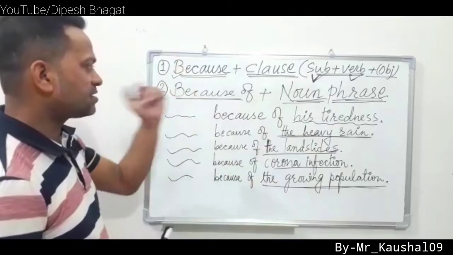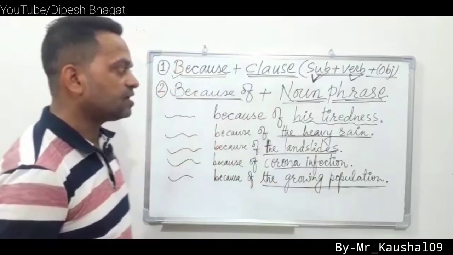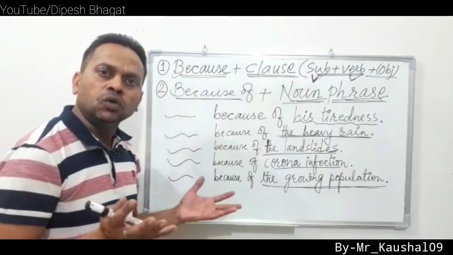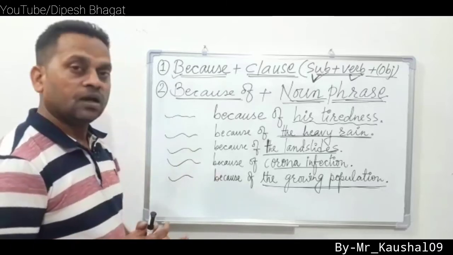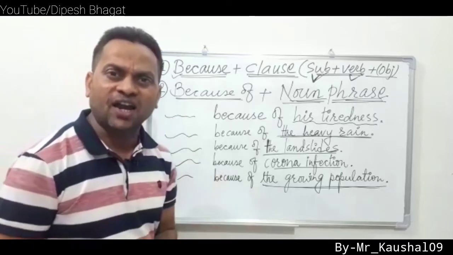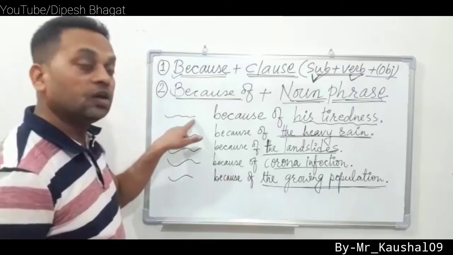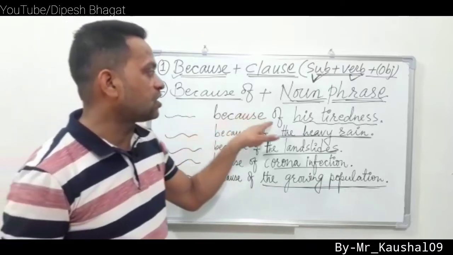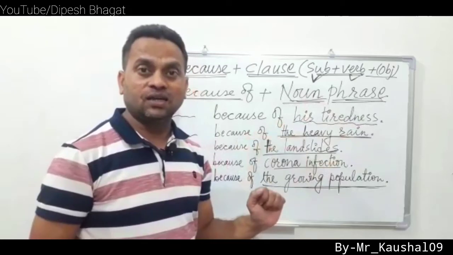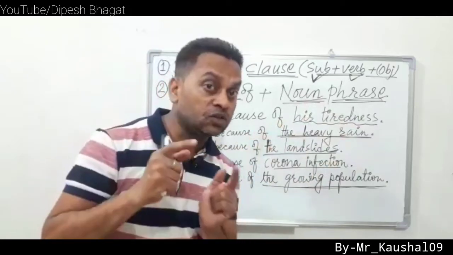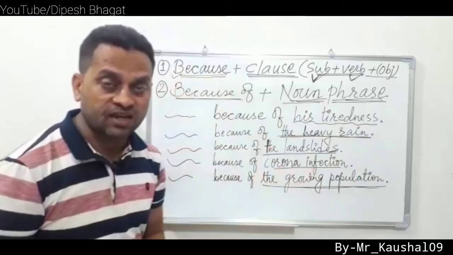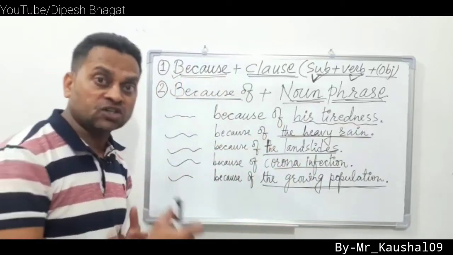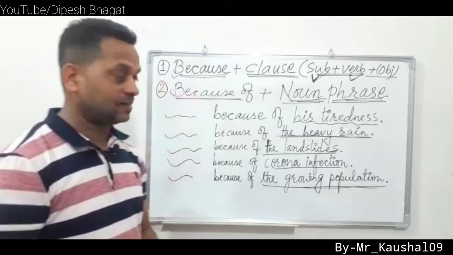Now we can make a sentence with because of tiredness. He looks ill because he is very tired. Now we can say he looks ill because of his tiredness.